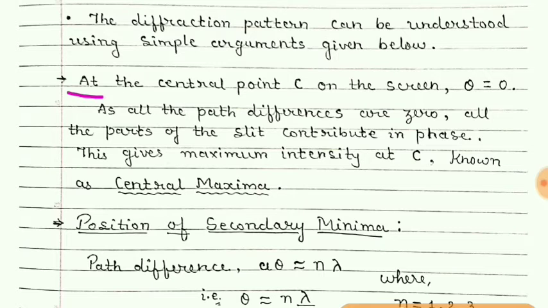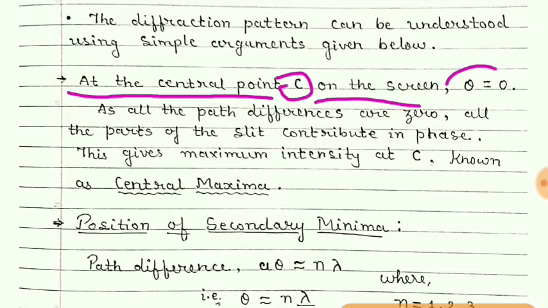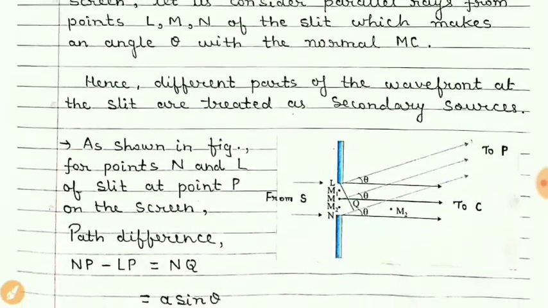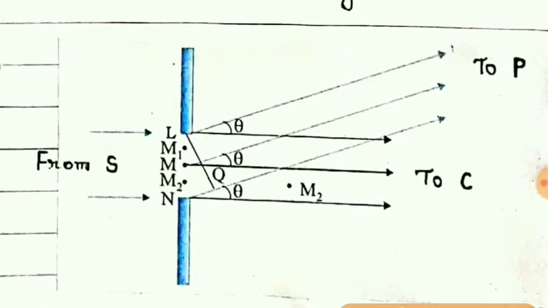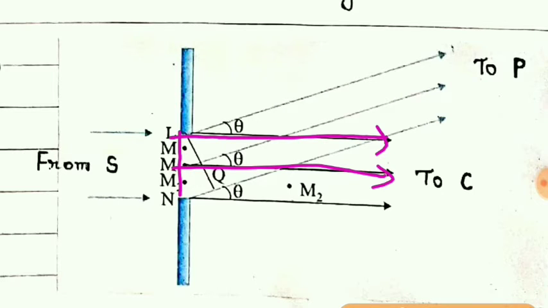Now at the central point C on the screen, the angle will be 0. You can see the rays coming from this slit towards point C on the screen.